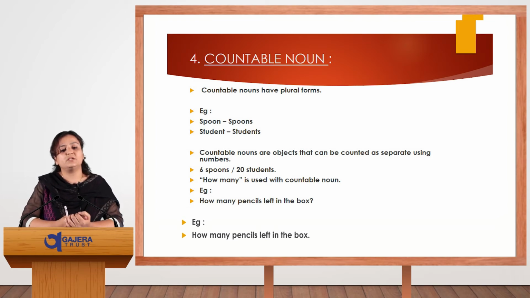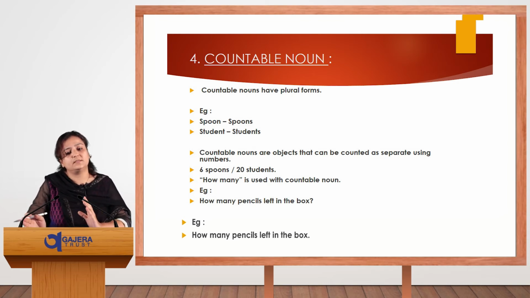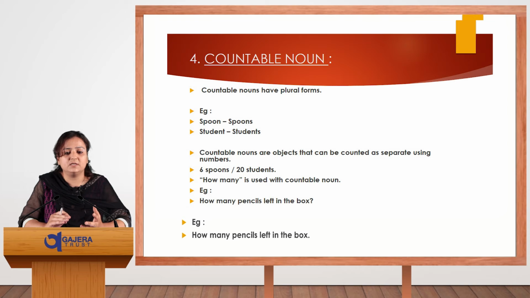We can also put numbers like 6 spoons, 20 students. How many is used with countable nouns. So when we want to use how many, that indicates a countable noun. How many pencils are left in the box? This way you can use this word.